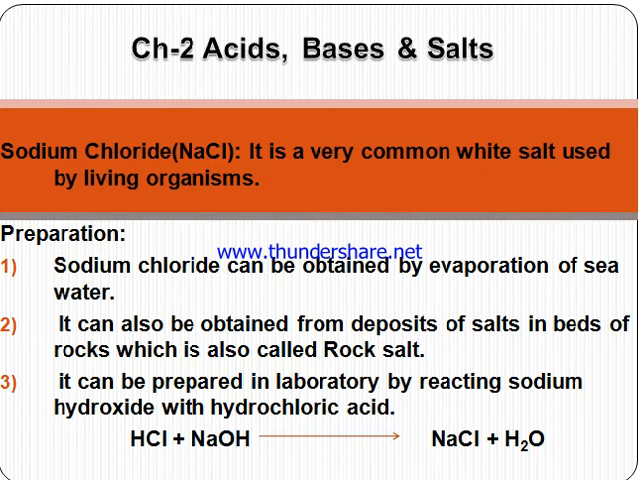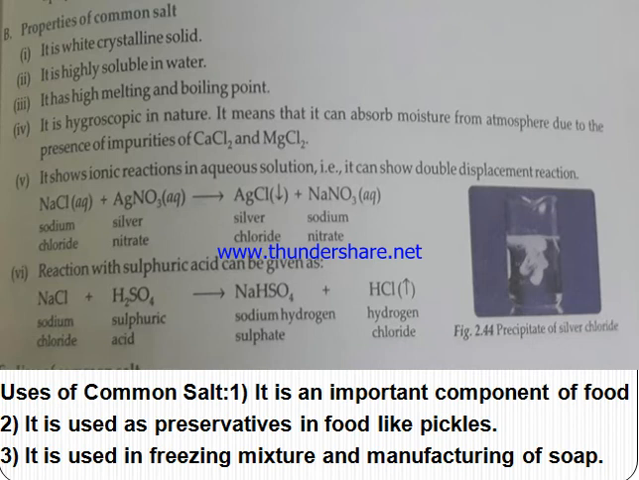Next we are coming to the properties. It is a white solid, highly soluble in water, has high melting and boiling point, and it can absorb moisture from the atmosphere. It shows ionic reactions, and reacts with sulfuric acid to form sodium hydrogen sulfate. Uses: to bake food, as a preservative, and in freezing mixtures.